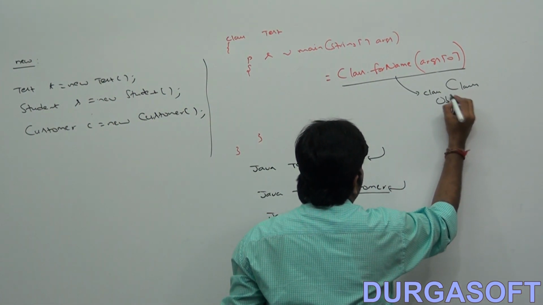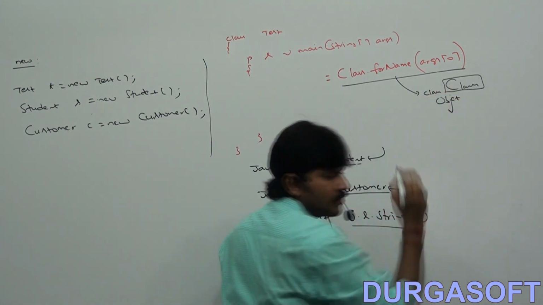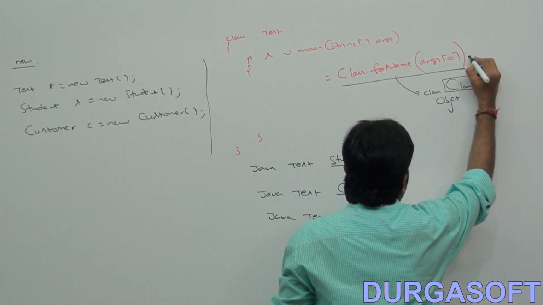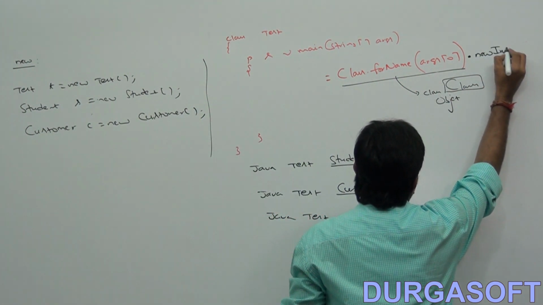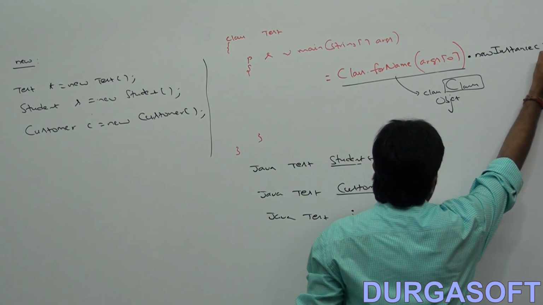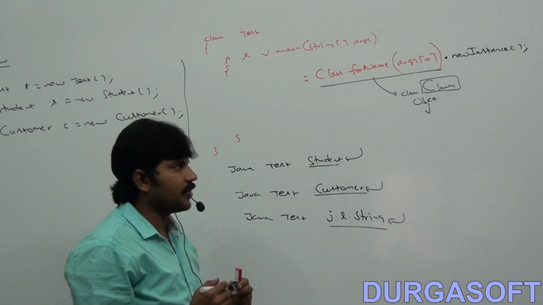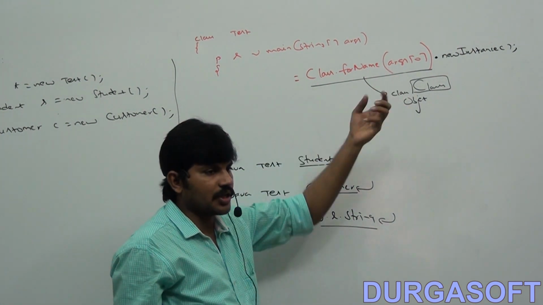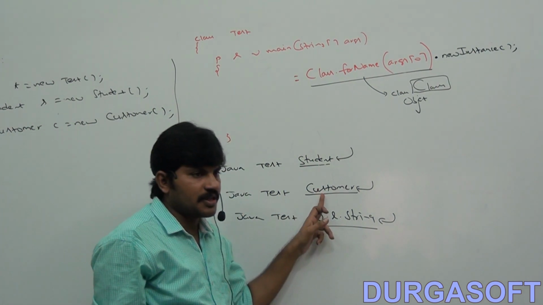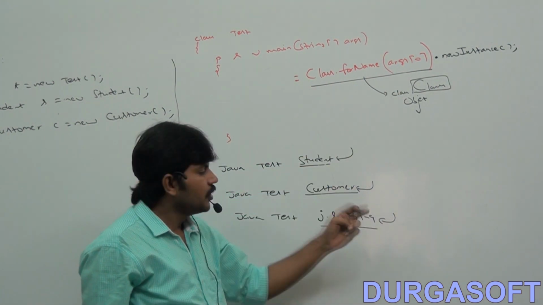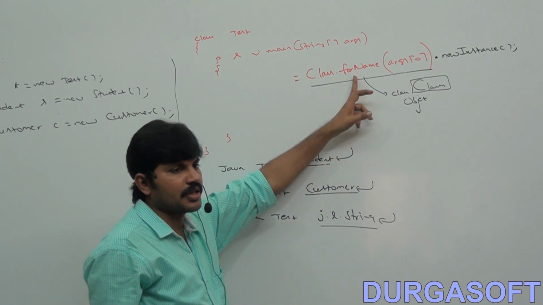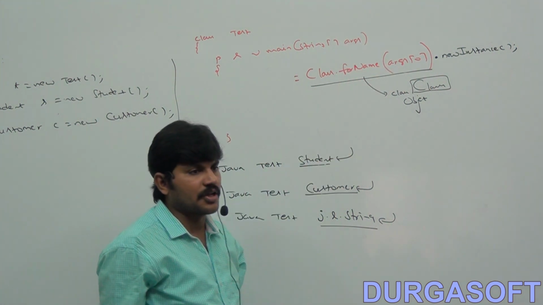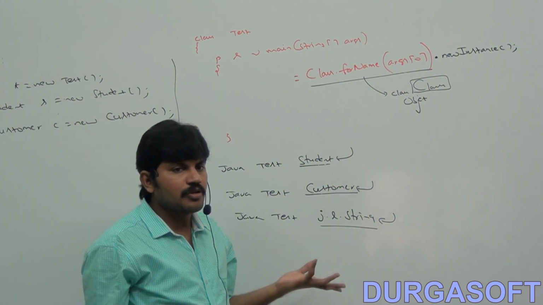There is a Java class named Class. On that class object, now we have to call the newInstance method. If I pass student, this is going to create a student object. If I pass customer, it is going to create a customer object. If I pass string, it is going to create a string object. Are you able to understand? Which object it creates is based on your runtime requirement. I don't know exactly which object.